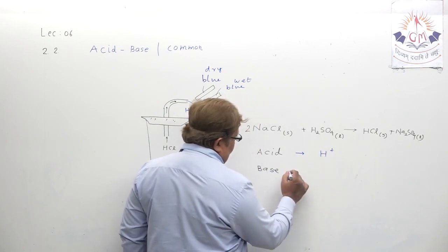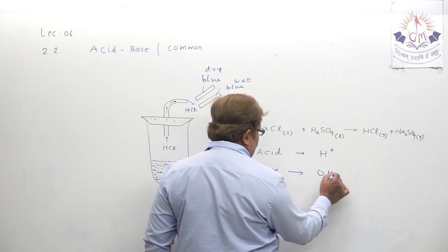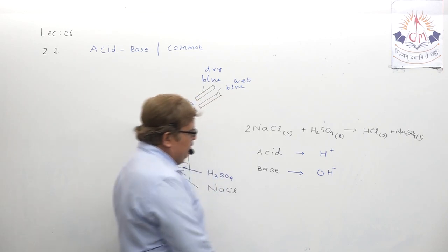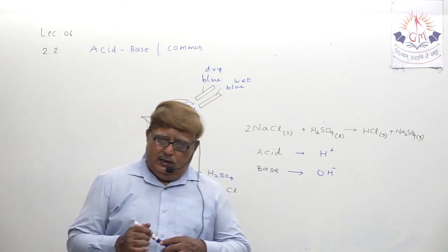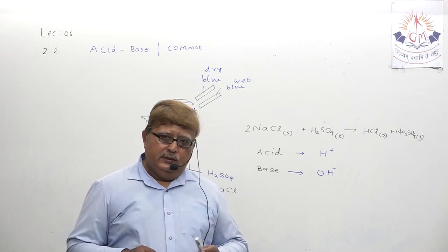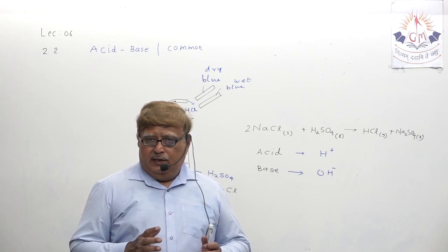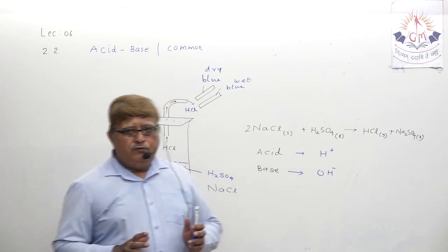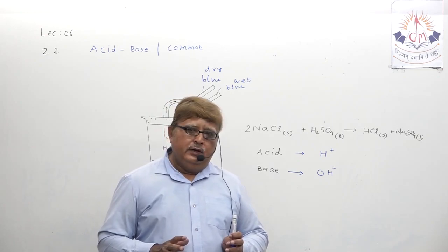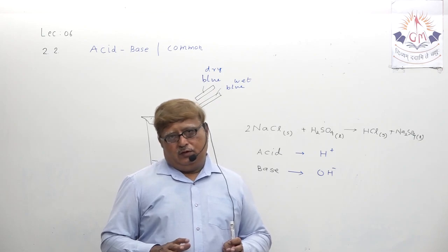Hydrogen ion. For base, which ion is common? OH minus ion. Whenever acid and base are dissolved in water, meaning they are in dilution form, they release H plus ion and OH minus ion, that is confirmed.